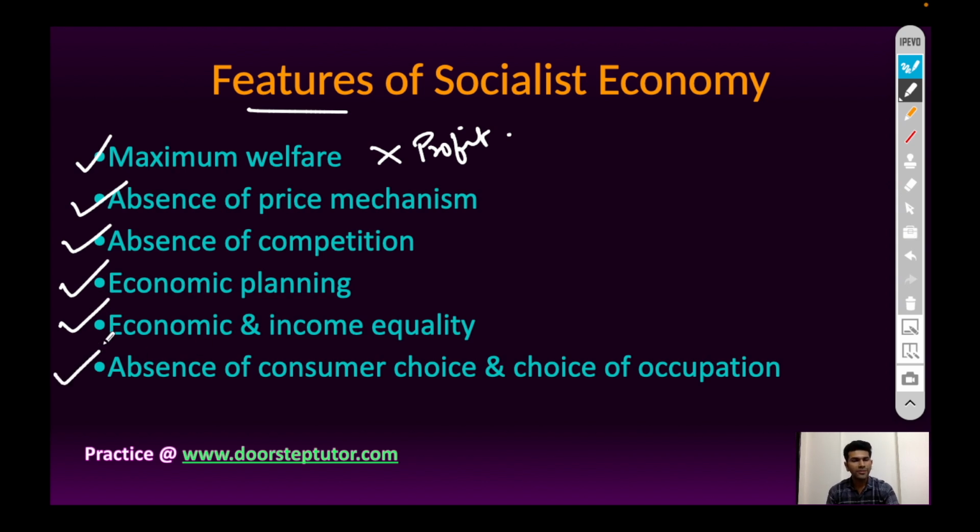Last point, absence of consumer choice and choice of occupation. There is no consumer sovereignty. Consumers have limited choice as production of goods and services are limited by the states. Similarly, employees have restricted choice of occupation.